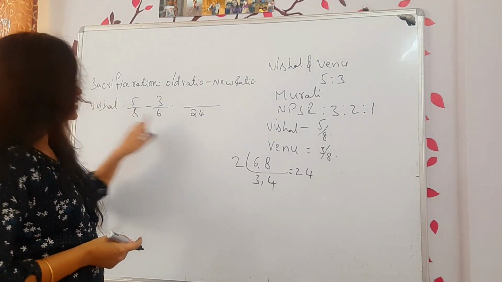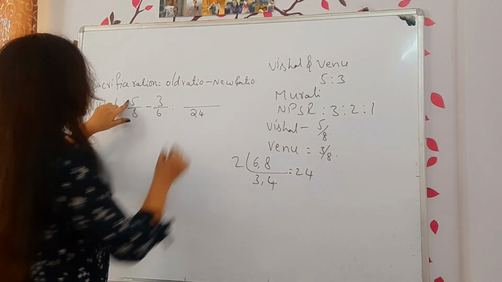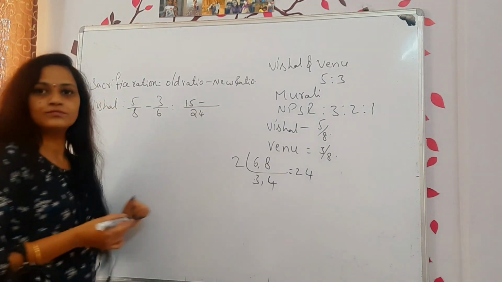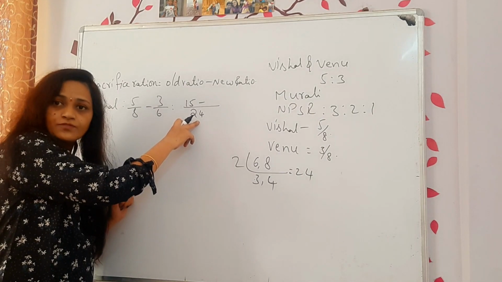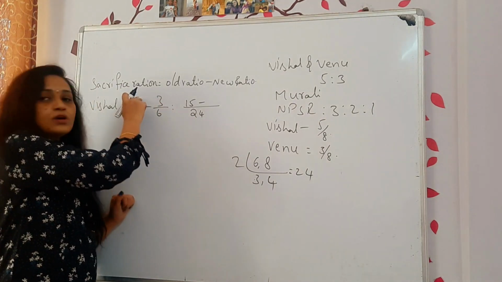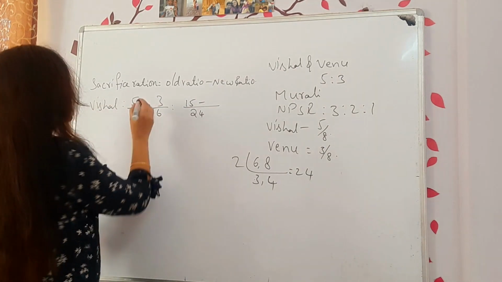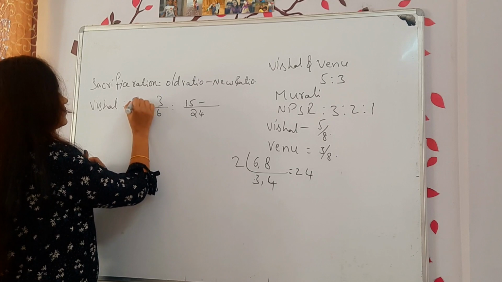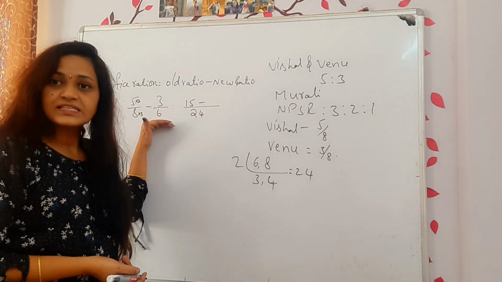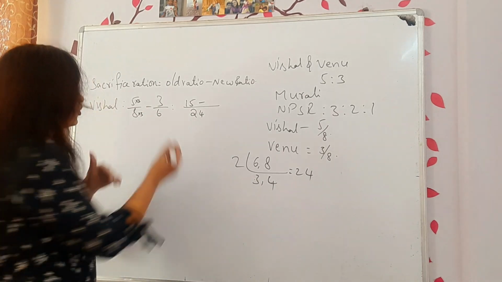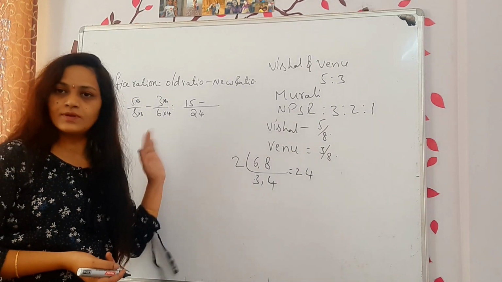Okay, 24. 8, how many times? It is 8 into 3. So here 3 into 5, 15. Got it? 8 into 3, then you got 24. So now you have to multiply with 3. Or else, you want to get 24, right? How do you get 24? Into 3. Here also into 3. This will be easy for you. And here this is 6. How can this 6 become 24? Into 4. So you have to multiply with the same number. Follow this one. This will be easy for you.